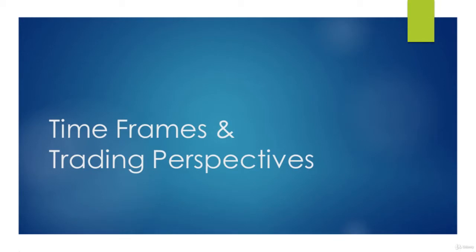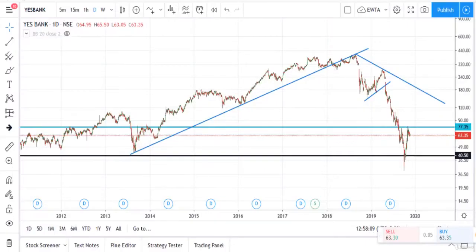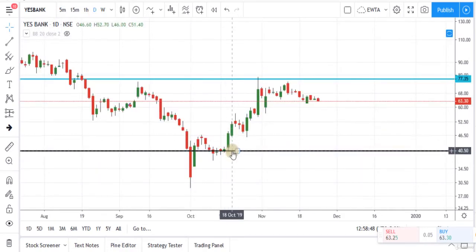Time frames are a crucial element that we should focus on. Setting up a time frame for your chart means you are choosing a time period during which the price data is accumulated for one candle. It can be from 1 minute to monthly or even yearly time spans. For example, if we are choosing the time frame for one day, it means each candle is displaying the price data for one day.